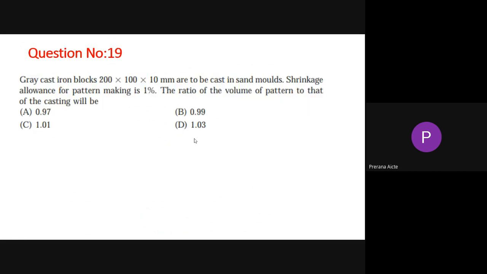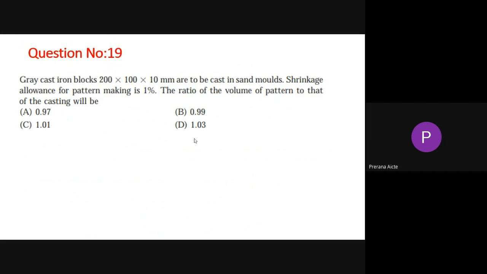Now, question number 19. Gray cast iron blocks of size 200 into 100 into 10 are to be cast in sand molds. The shrinkage allowance for pattern making is 1%. The ratio of the volume of the pattern to that of the casting is what you have to calculate.